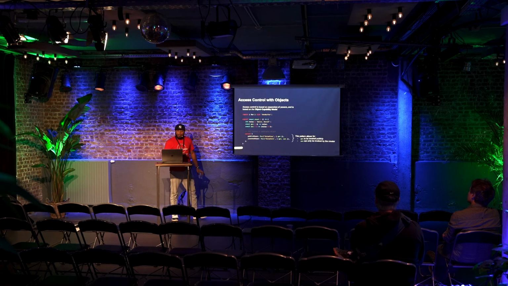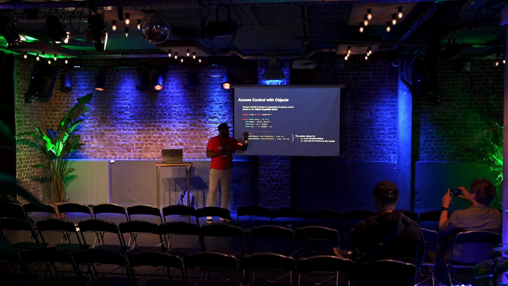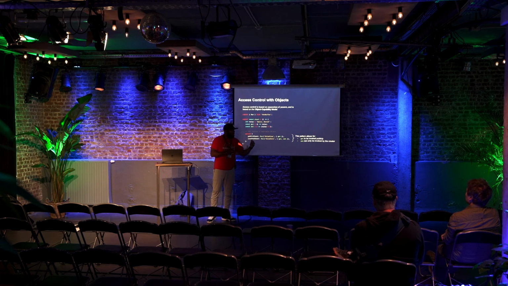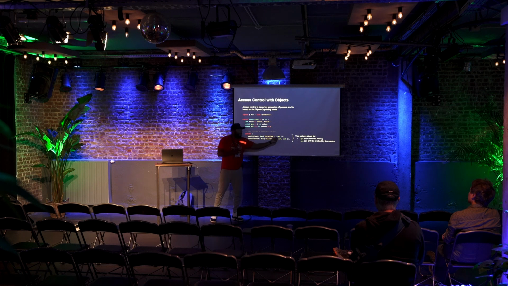Okay, now let's talk about access control. If you think back to the object capability model that we talked about, access control is an inherent property of using this paradigm. We'll talk about what these public facets are, but the point here is we have this function returning an object, and that object allows us to invoke certain functions.